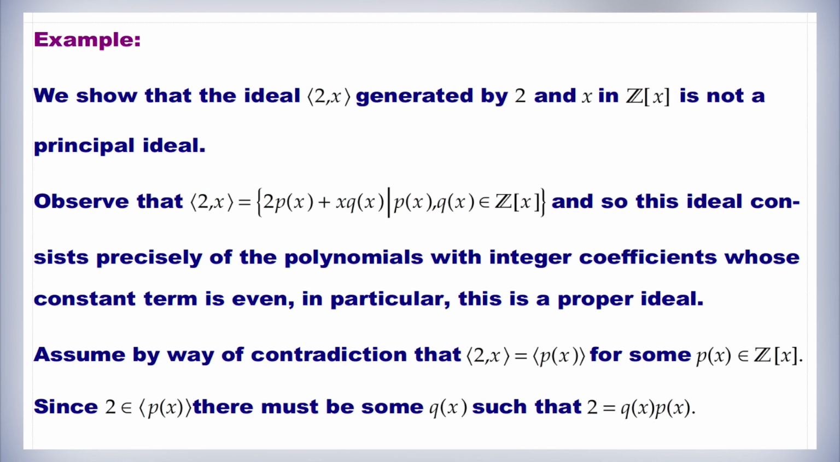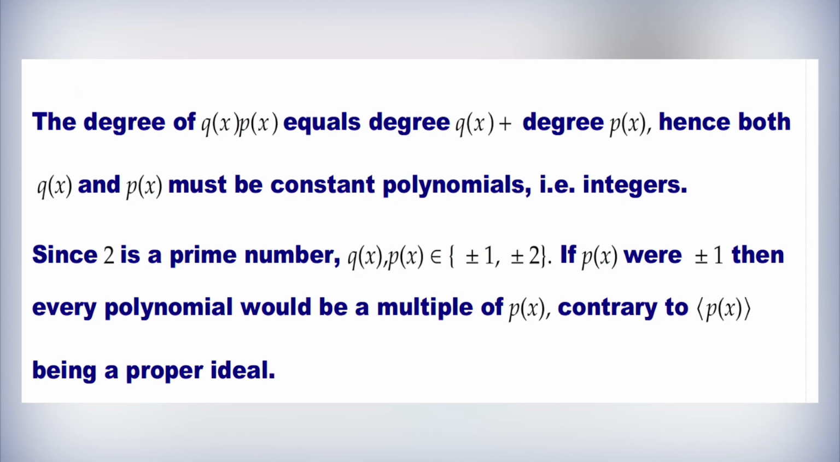Assume by way of contradiction that the ideal generated by 2, x is equal to the ideal generated by p(x) for some p(x) belonging to Z[x]. Since 2 belongs to the ideal generated by p(x), there must be some q(x) such that 2 = q(x)p(x). The degree of q(x)p(x) equals the degree of q(x) plus the degree of p(x). Hence, both q(x) and p(x) must be constant polynomials, which are integers.